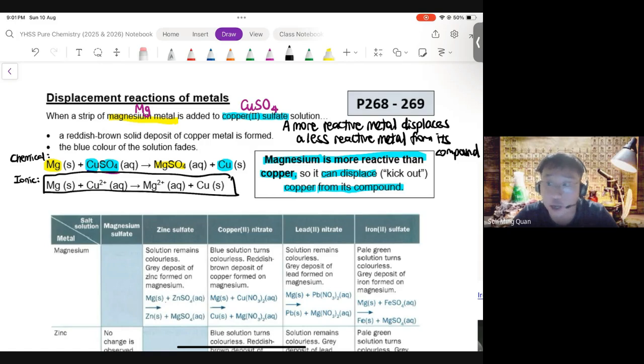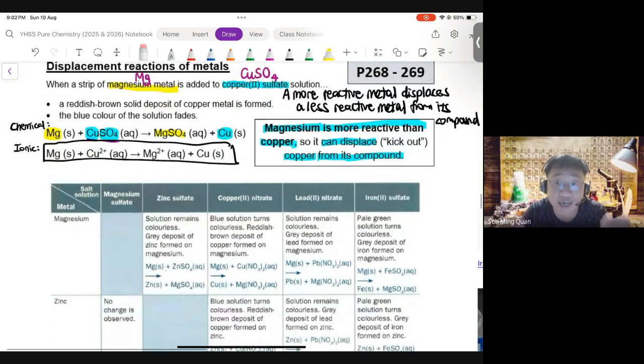The sulfate ion is not in the ionic equation because the sulfate ion is a spectator ion. The sulfate ion doesn't change during the reaction. Therefore, spectator ions, as we have learned, are excluded from the ionic equation. So we literally cancel out the sulfate from the chemical equation to make the ionic equation. If you look at the ionic equation, it becomes clear what is oxidized.